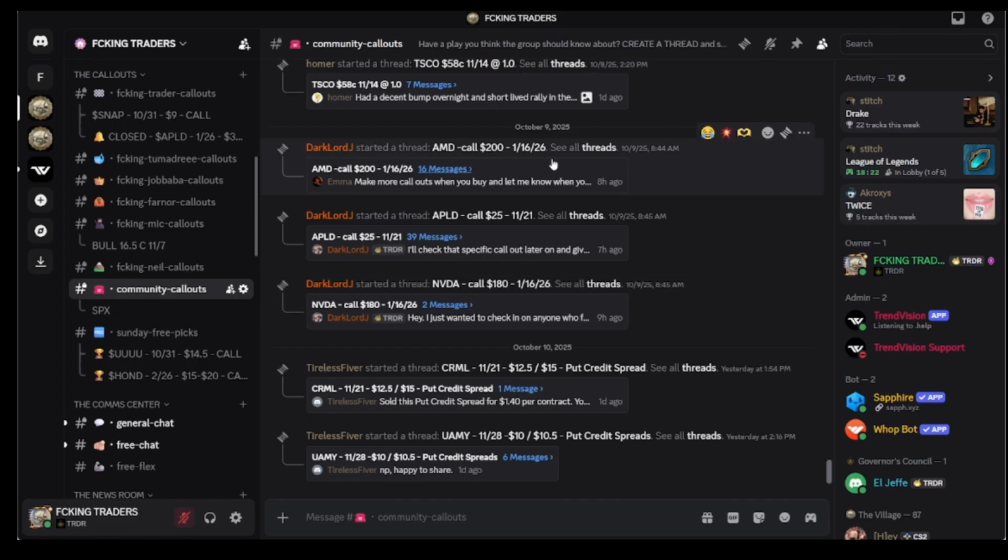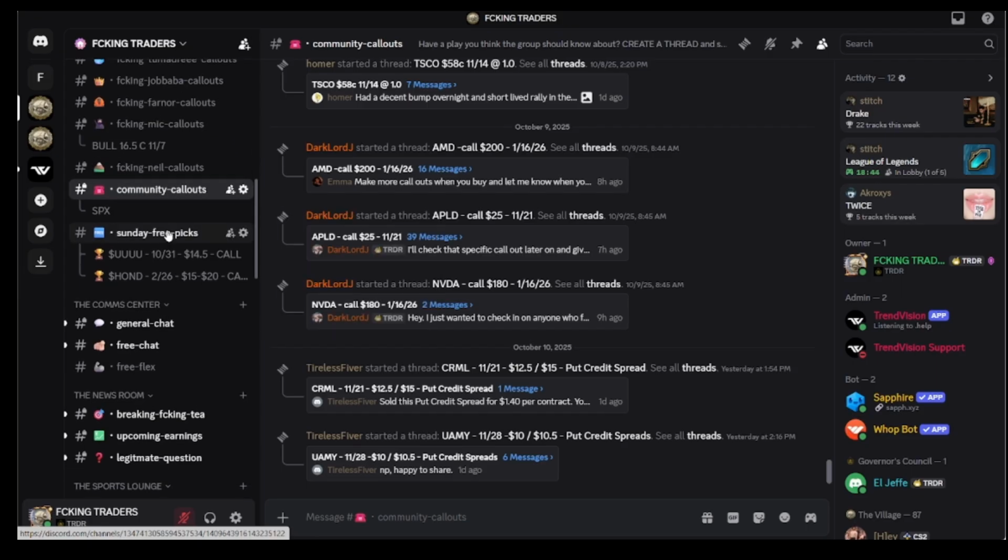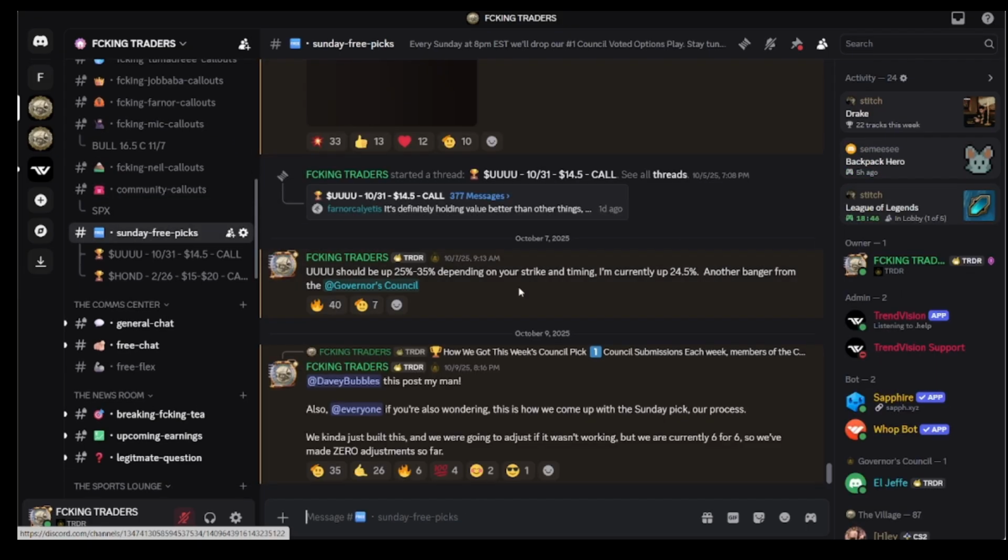We did put this kind of barrier to entry in terms of having to create a thread just so we didn't get a mass, just everybody doing a bunch of call outs every day. If somebody feels really confident about one, takes the time to make the thread, then people can hop in there and ask questions about what their thinking is, and then they kind of have to track that play all the way through. Then we have the Sunday free picks,